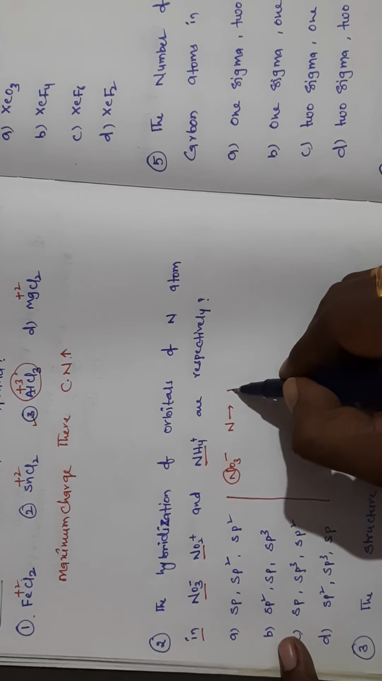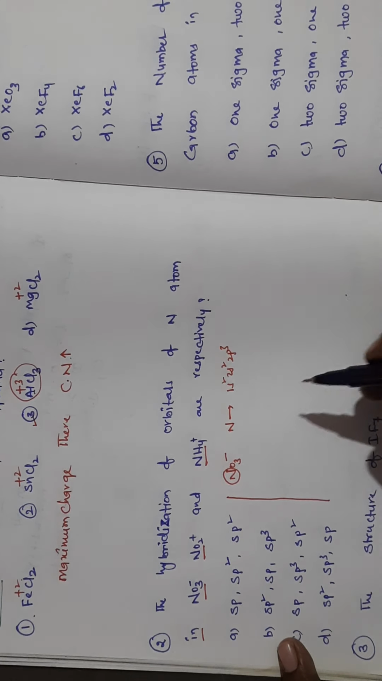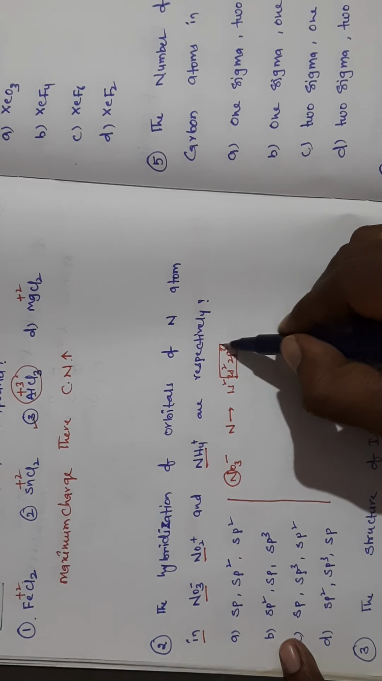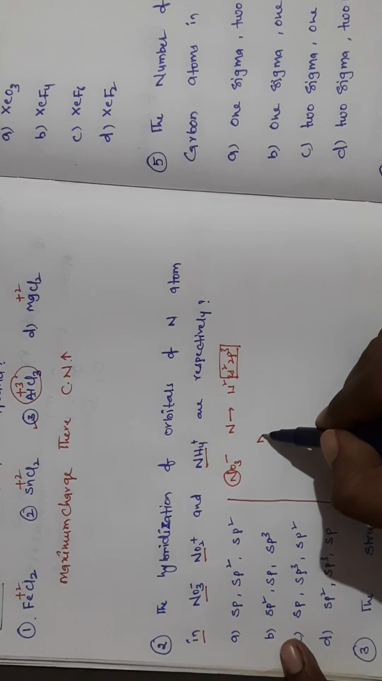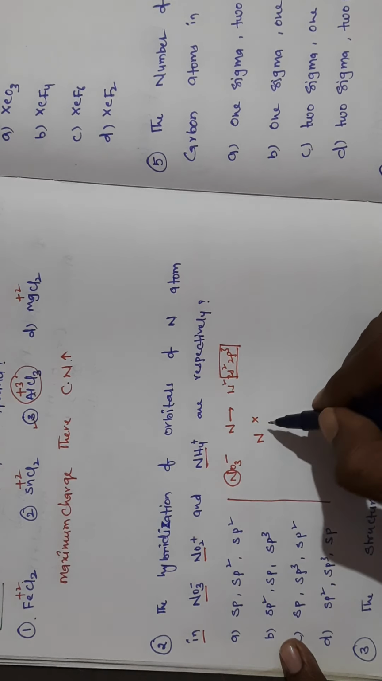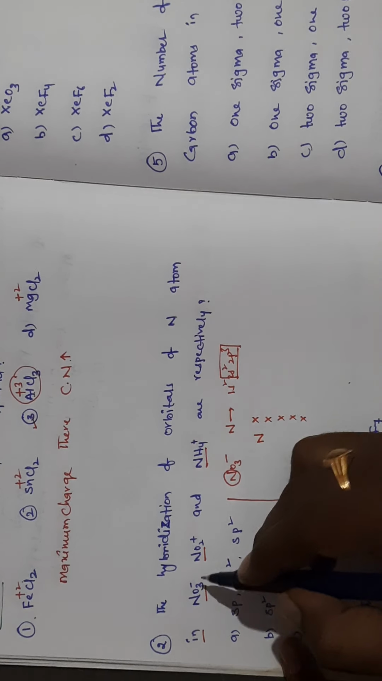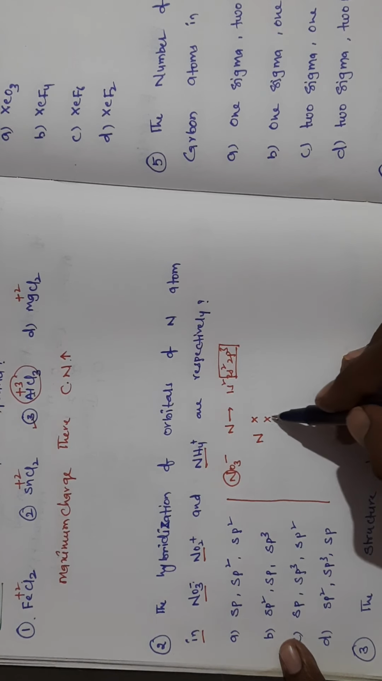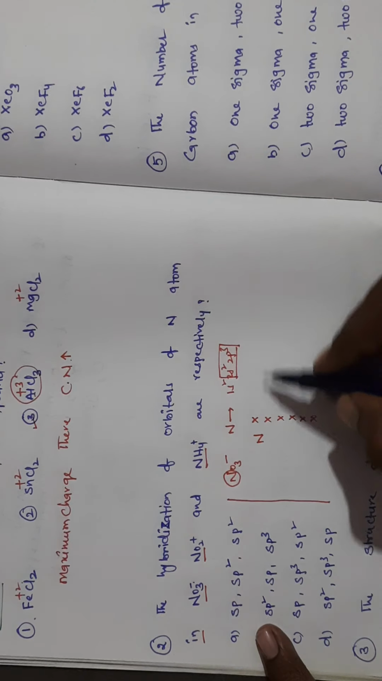Nitrogen's electronic configuration is 1s2, 2s2, 2p3. In the valence shell, how many electrons are there? You check. 5 electrons are there. So first you take nitrogen and write 5 electrons, representing them like this: 1, 2, 3, 4 and 5. Here one negative charge is there, so you add 1 electron. Then how many electrons are there now? 6 electrons are there. Here 3 oxygens are there.